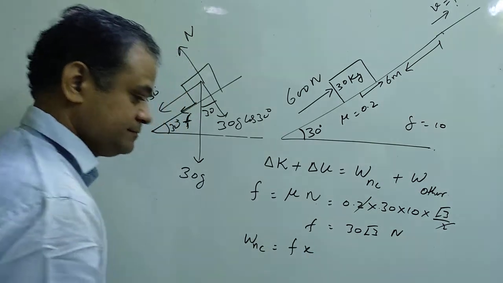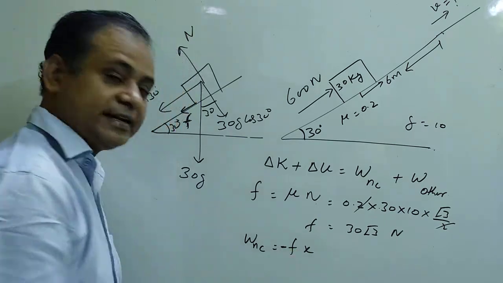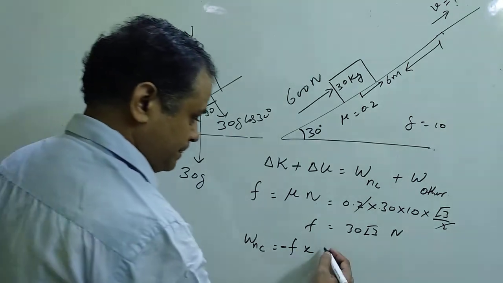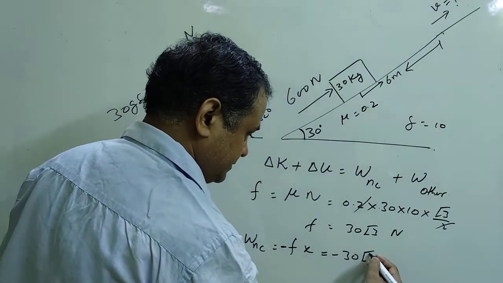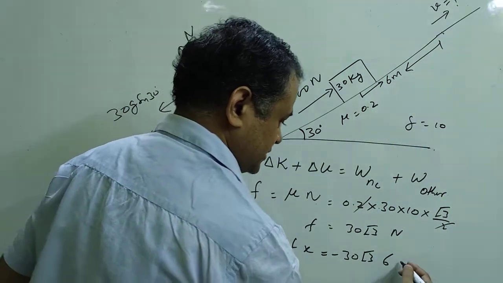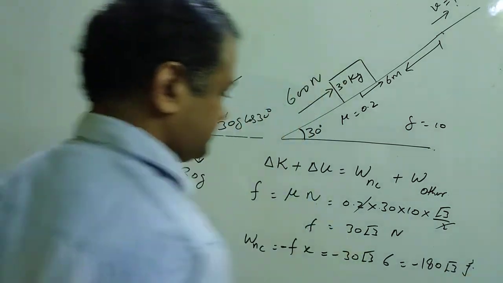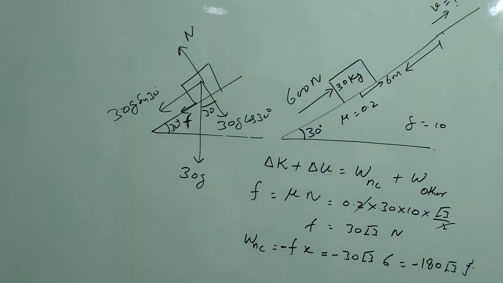Force into displacement. Earlier I told you non-conservative force is taken as negative, so I am putting a negative: minus 30 root 3 times the displacement. Displacement is how much? 6. So this becomes minus 180 root 3 joules. So this is the work done by the non-conservative force.